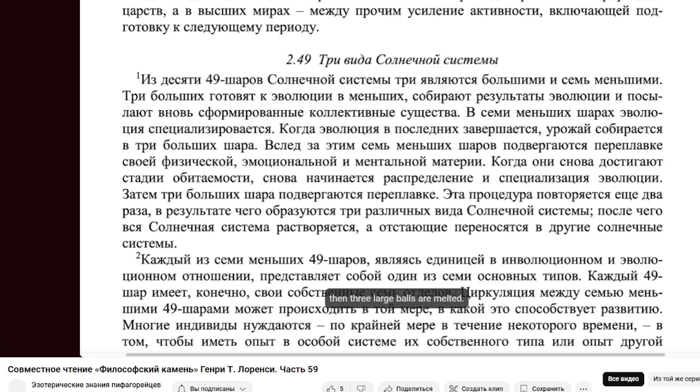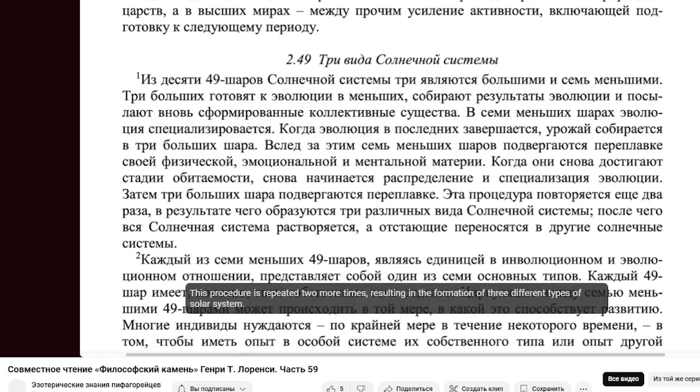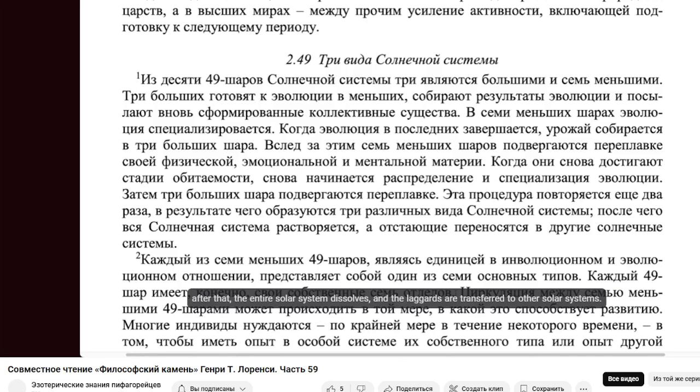Then the 3 large balls are melted. This procedure is repeated 2 more times, resulting in the formation of 3 different types of solar system. After that, the entire solar system dissolves, and the laggards are transferred to other solar systems.